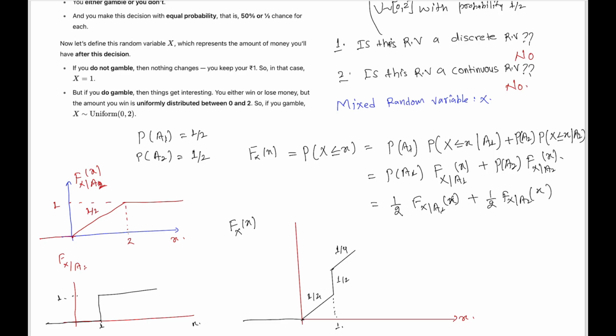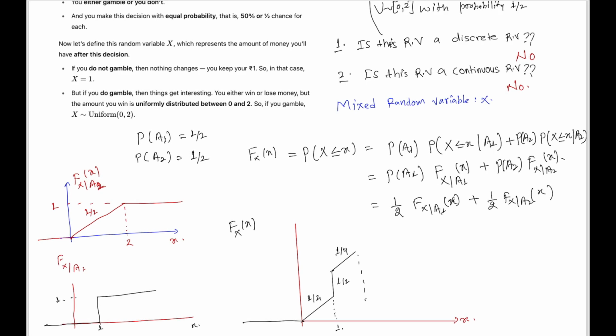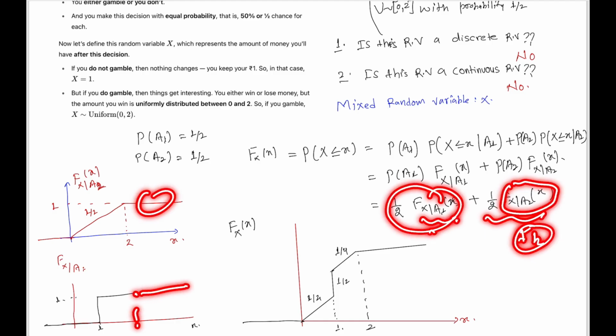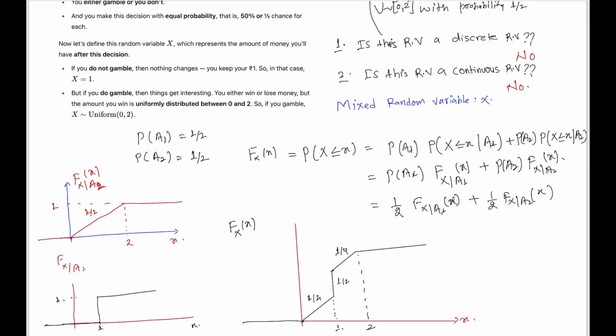Till 2, right? And after 2 we have this term that is 1, and we also have this term that is 1. After 2 the contribution of this term will be half, and this will be half, because after 2 this is 1. Overall this will be half, and this will also be 1 after 2, so this will be half. So half plus half, that is 1.